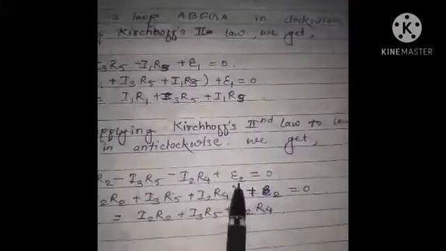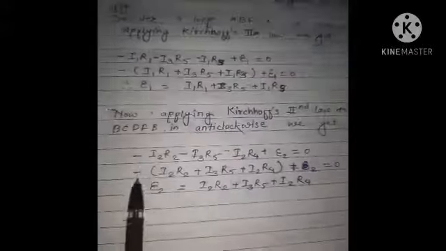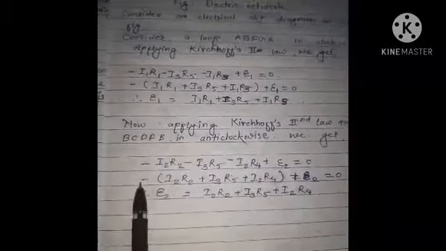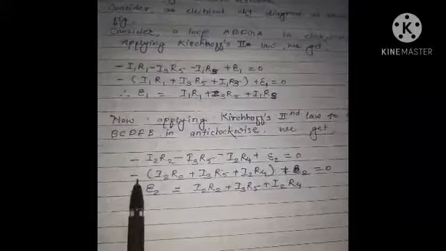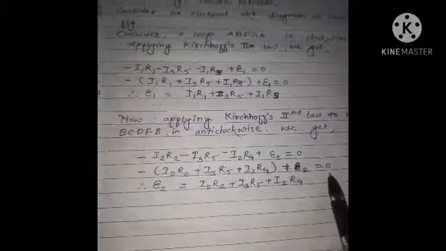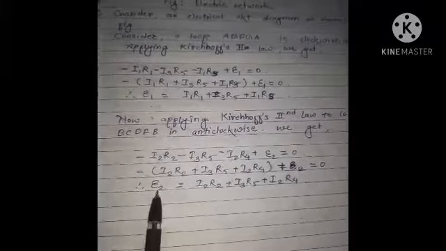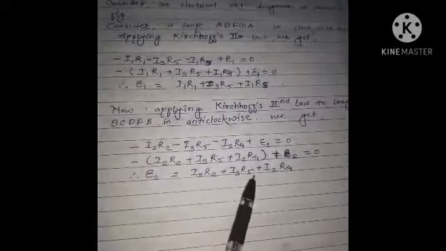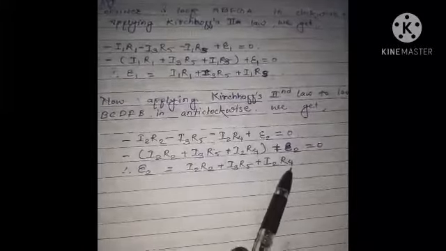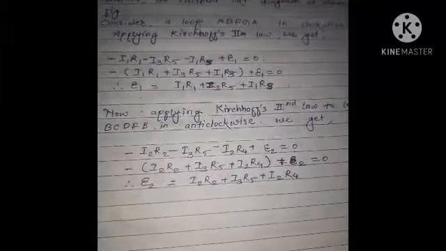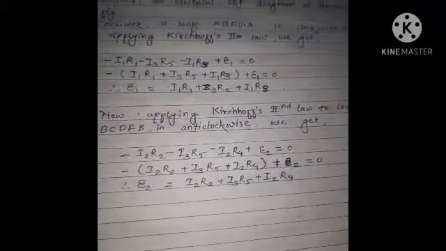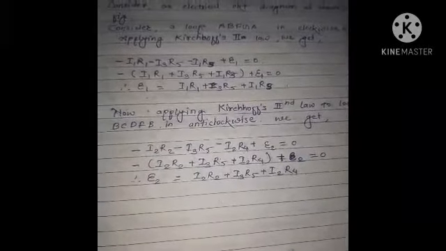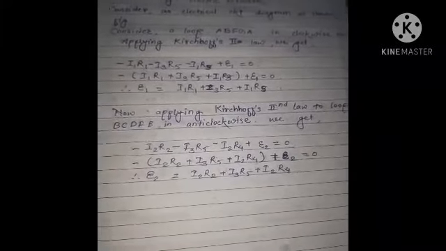Thus we have taken all the negative terms in a bracket and taken the negative sign as common, plus epsilon 2, and we can write epsilon 2 is equal to I2 R2 plus I3 R5 plus I2 R4. So this was about Kirchhoff's laws of electrical network. So thank you students.